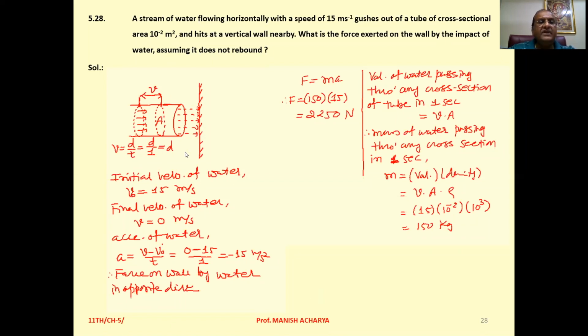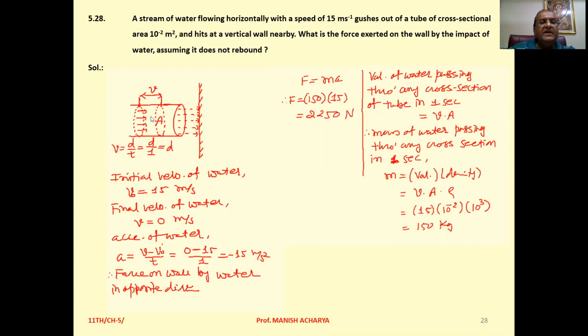Now see, suppose this one is the tube, this one is the wall, cross-sectional area of the tube, that is A, and it is moving with velocity v in the tube. Now we know this thing, velocity v, that is distance upon time. So here the distance covered by water in 1 second. So take t equal to 1 second. So v equal to d we will get.